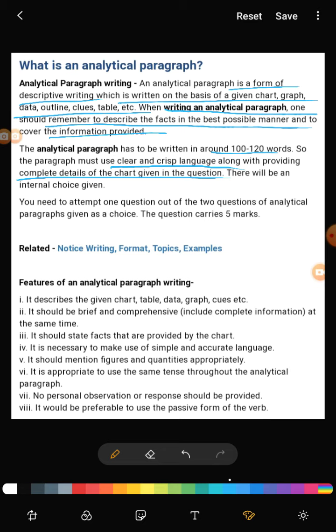Then there will be an internal choice, and this definitely comes for 5 marks. Now, what are the features of it?